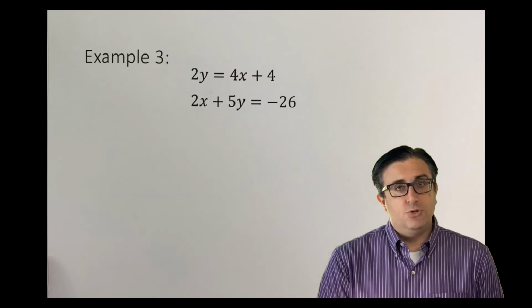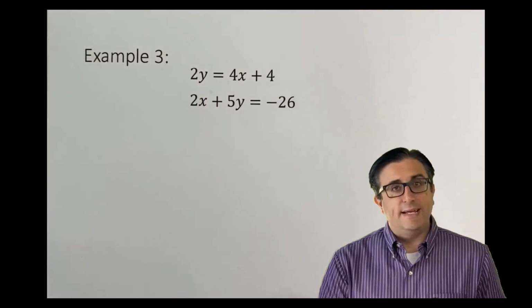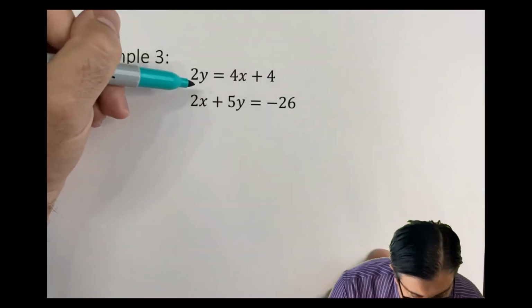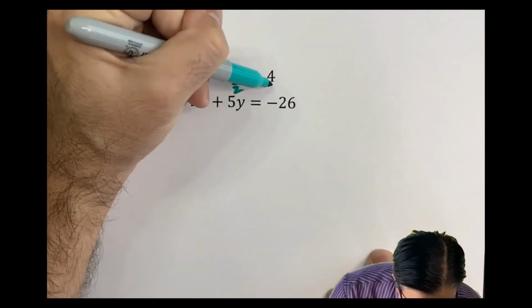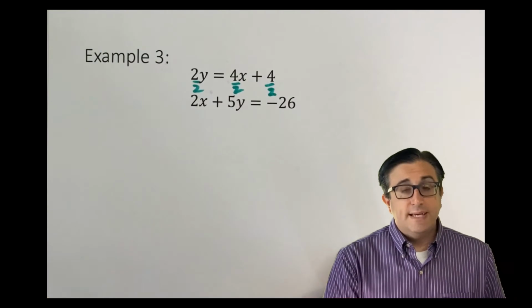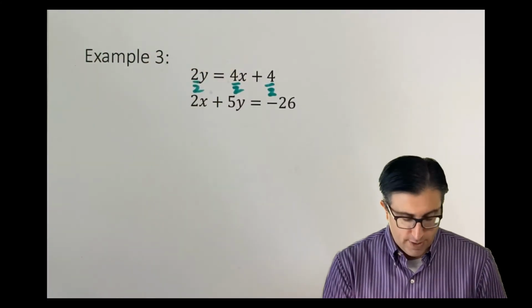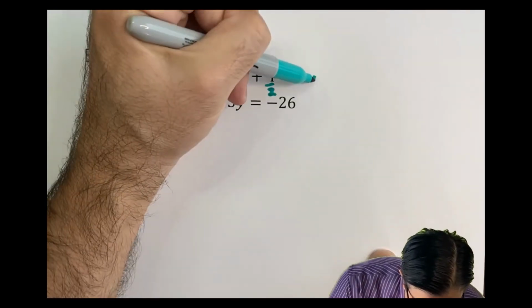Hopefully you said substitution because 2y is by itself. I need to do one little fix to this problem. I need to divide everything by 2. Now, could you have done this problem with elimination? Yes, you would have needed to move the 4x to the other side. Then it would have been a setup for elimination. I'm going to stick with substitution.